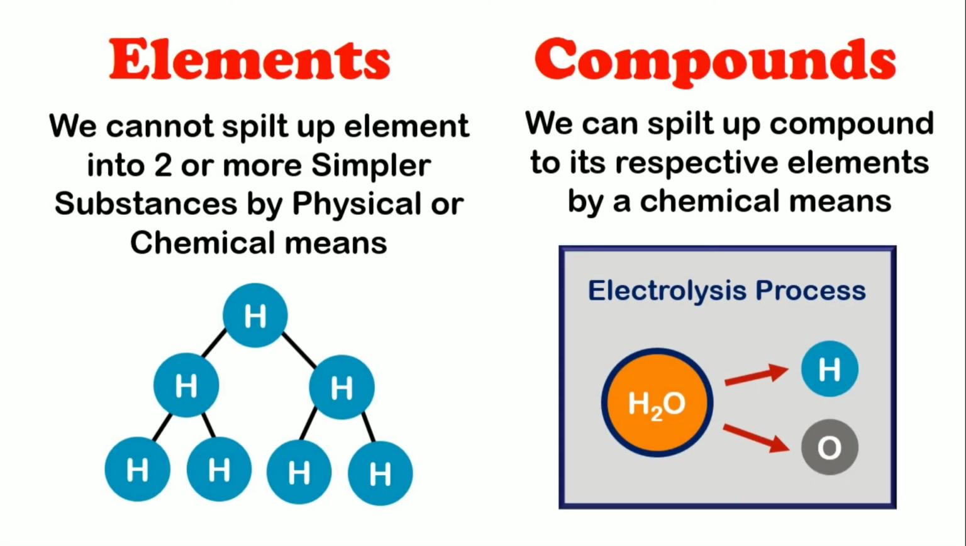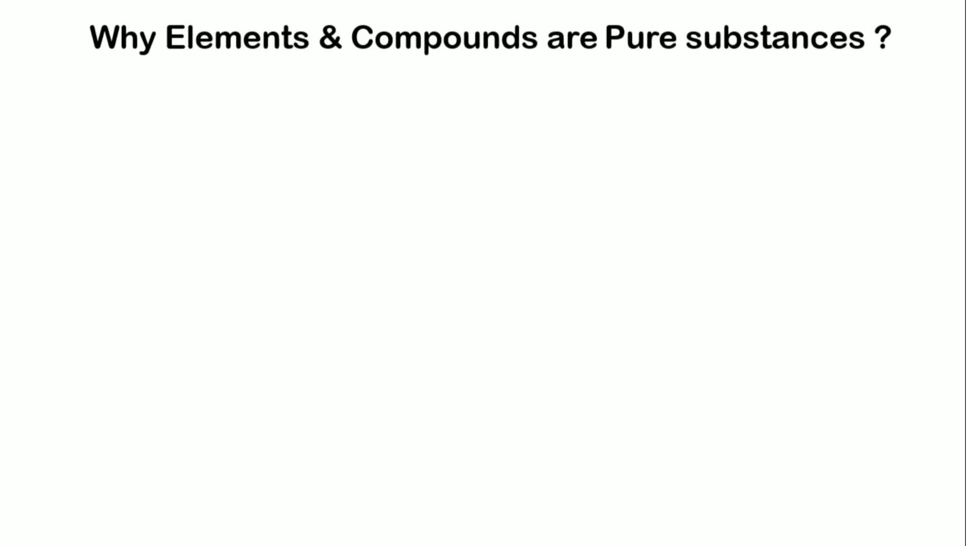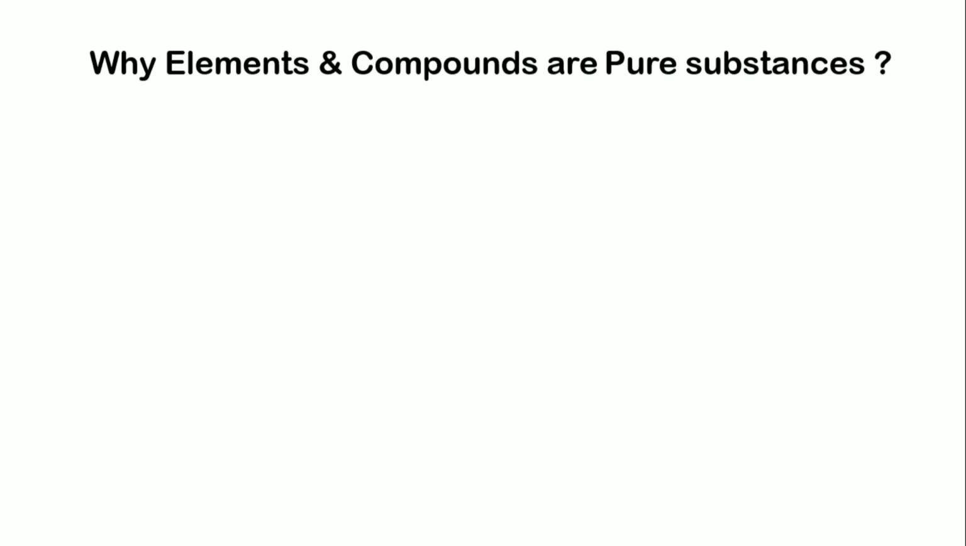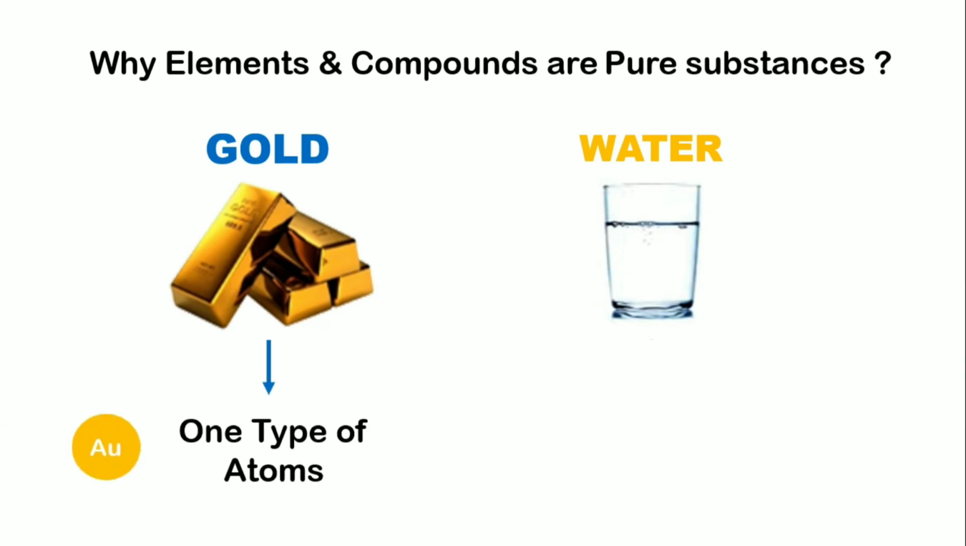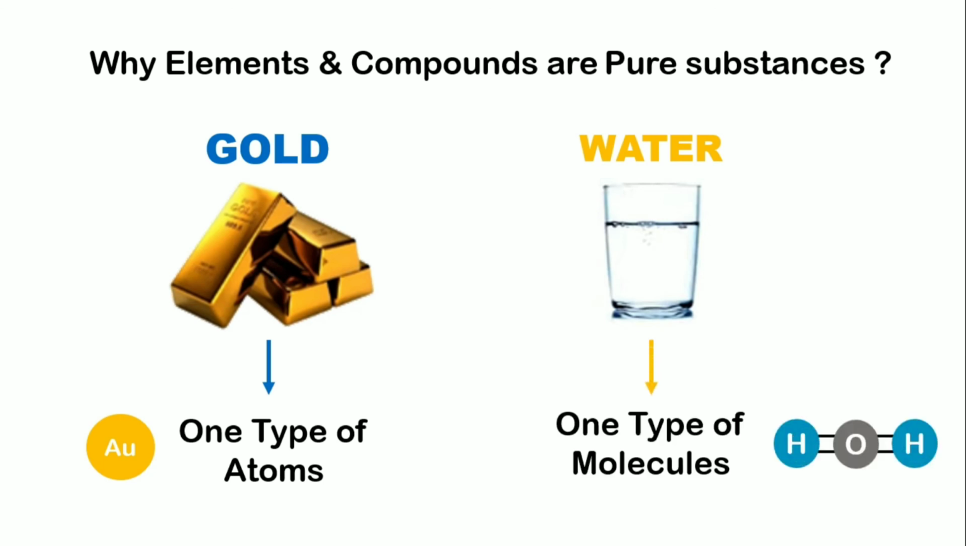Finally, let me teach you the bonus question: why are elements and compounds called pure substances? For example, consider gold and water. Gold is made up of only one type of atoms, the gold atoms, which is represented by Au. So this is a pure substance. Secondly, when we take water, water is made up of only one type of molecules, H2O. So this is also a pure substance as it does not have any other type of molecules.